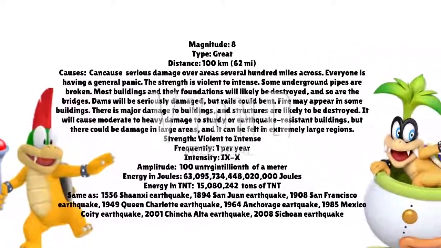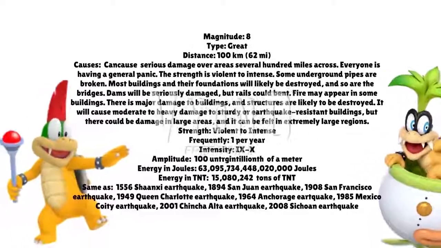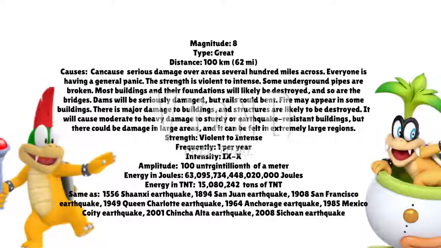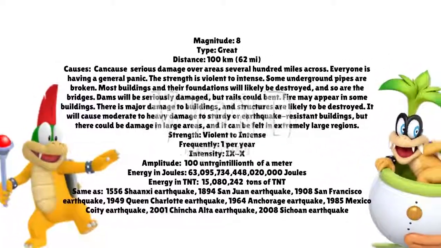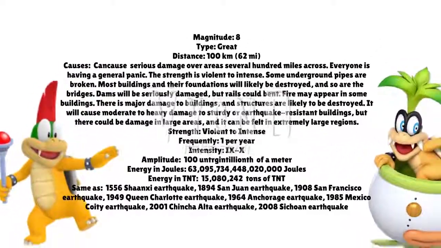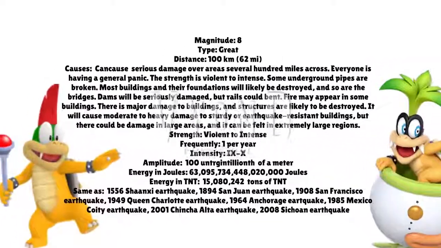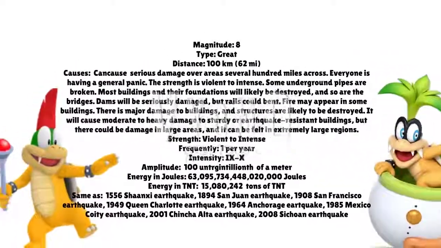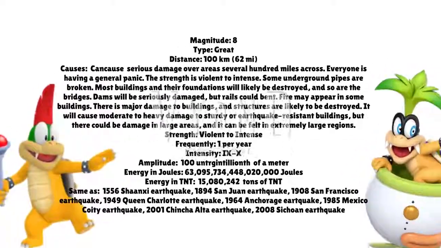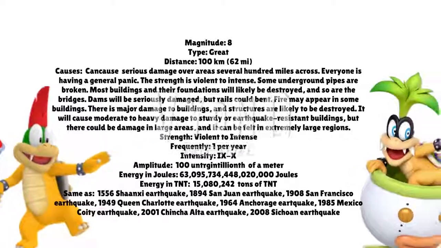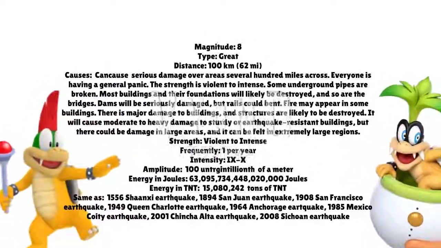There is about 1 earthquake per year. The amplitude is 100 trillionth of a meter. A magnitude 8 earthquake would have about the same energy as 63,95,734,448,020,000 joules. It was equivalent to 15,080,242 tons of TNT. That's the same vibration as an earthquake that happened in Shaanxi, China in